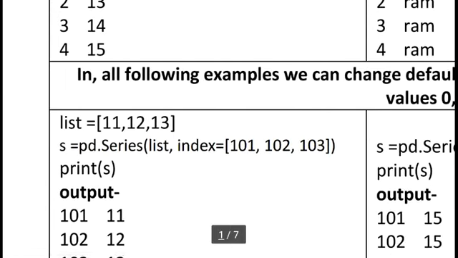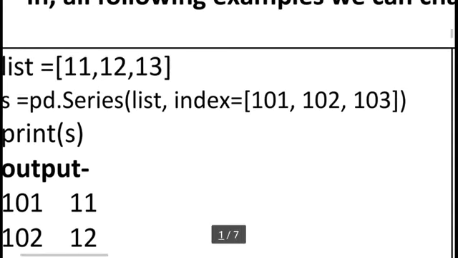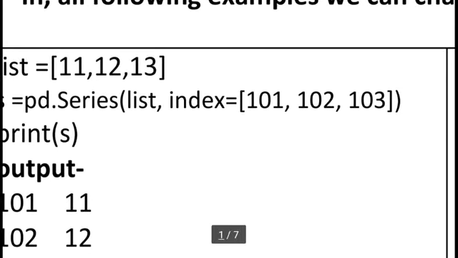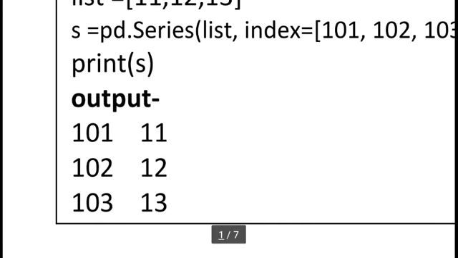You can see here list is equal to 11 12 13, we know very well. s is equal to pd.Series, we already know. List in brackets, we already know, comma. Here I am using index is equal to 101 102 103. This is a new thing. This statement we can use to change the default index into our user defined index. You can see our output here: 101 and 11, here 102 12, here 103 13.